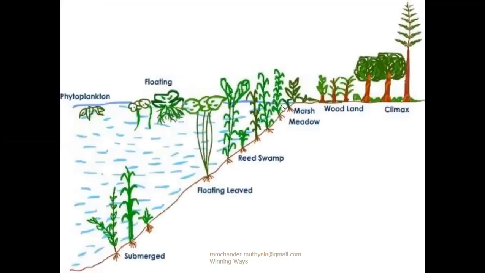Here are the hydrosere stages. The first stage is phytoplankton, second is the submerged stage, third is the free floating stage, fourth is floating leaves, fifth is reed swamp, sixth is marsh meadow, seventh is woodland, and the last one is the climax stage.